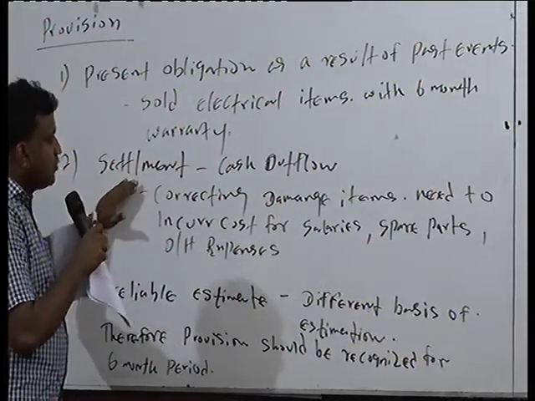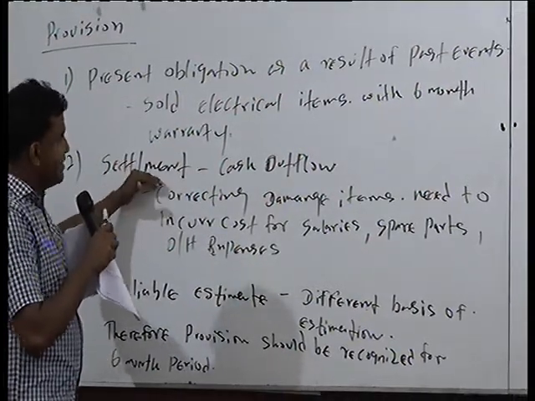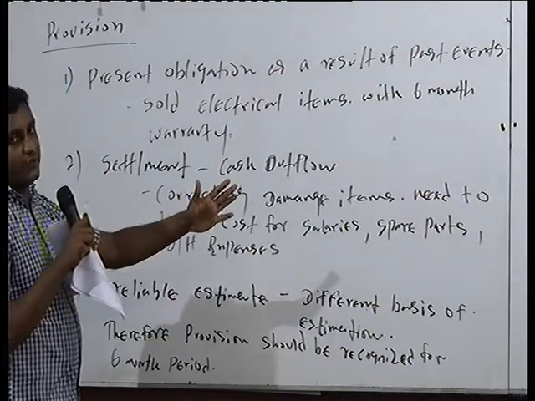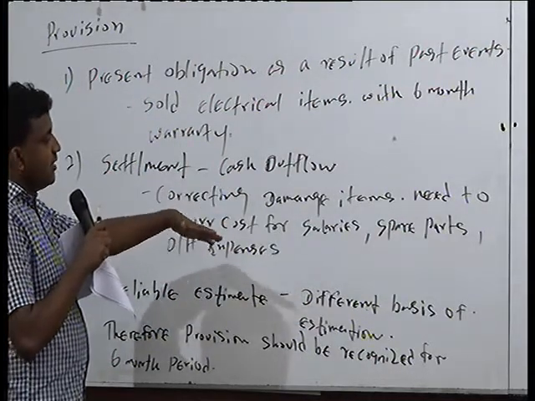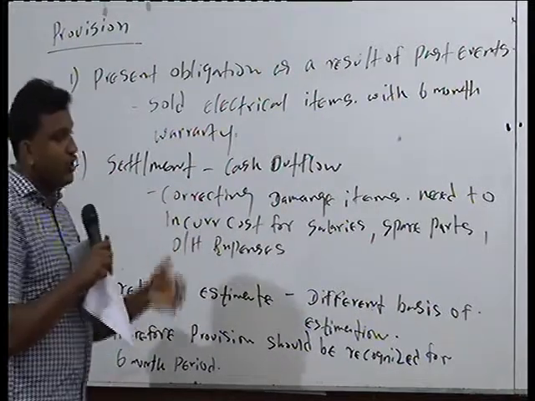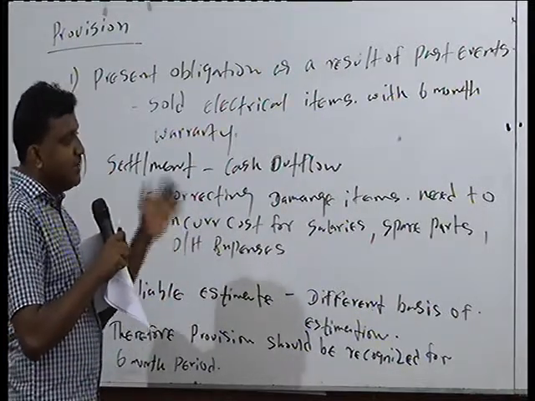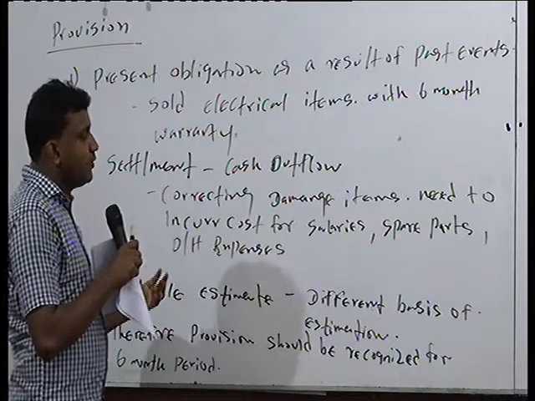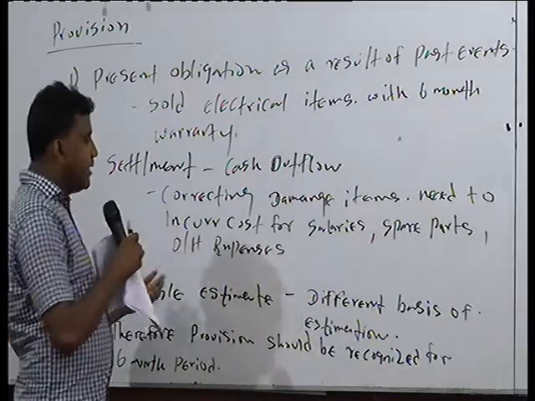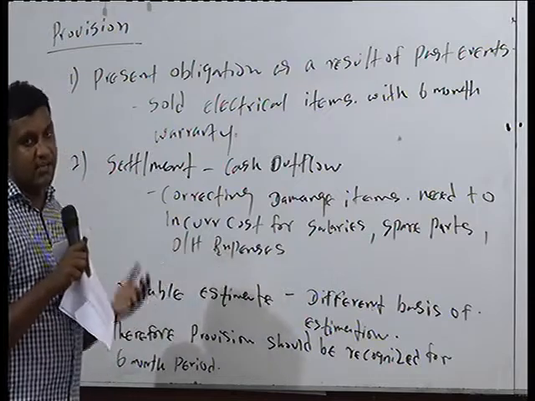Then at the time of settlement, there is an outflow of resources embodying economic benefit. How is there an outflow? Because when you are going to repair the damaged item that comes with the warranty, you have to incur the cost for salaries, wages, spare parts and other overhead. It's an expense for you.